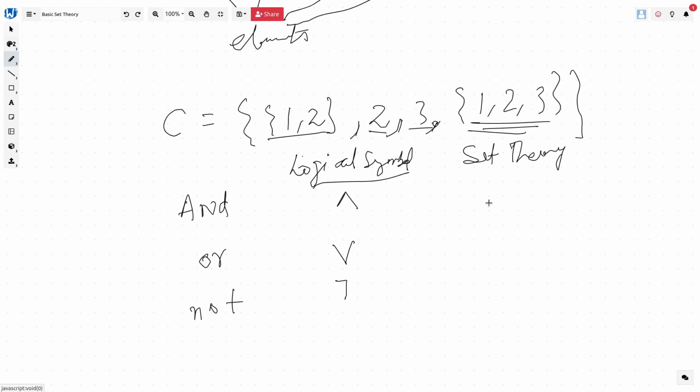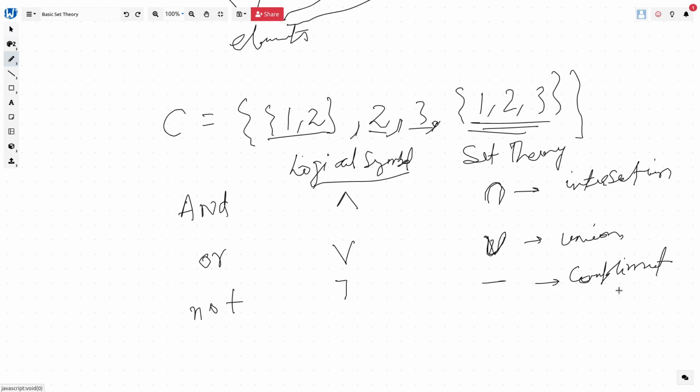So the and is given a symbol called intersection. This is called intersection, okay? Though it means the same. Or is said as union, which is again given a symbol like this, like a U, union. And not is given by this symbol, which is also known as complement of a set, right?